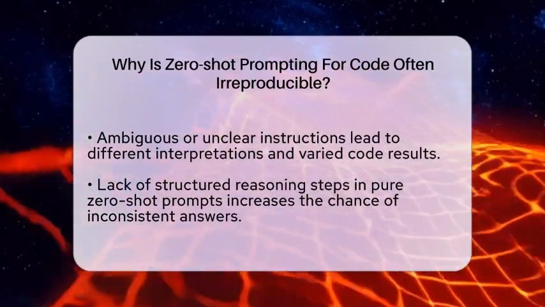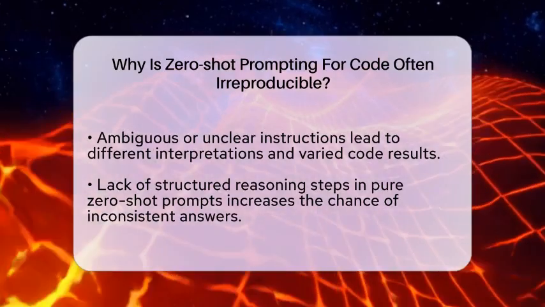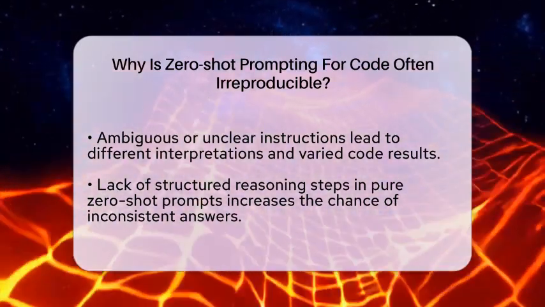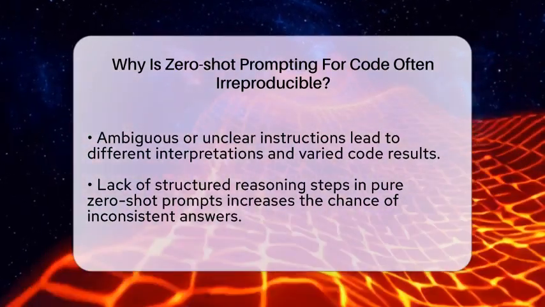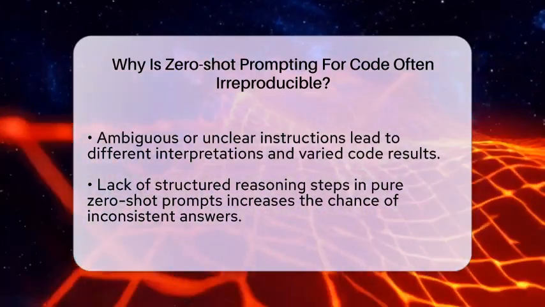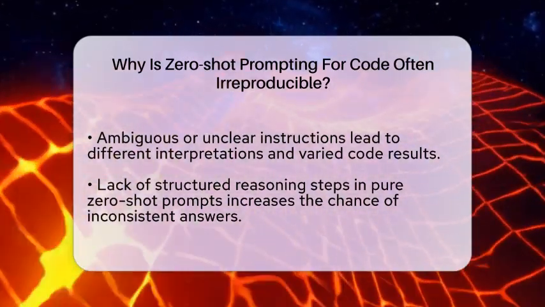Ambiguity in your instructions can also cause issues. Natural language is often unclear or open to interpretation. The model might understand your request differently each time, leading to different code snippets. Without explicit step-by-step guidance, the model jumps straight to an answer, which can vary depending on its internal reasoning at that moment.